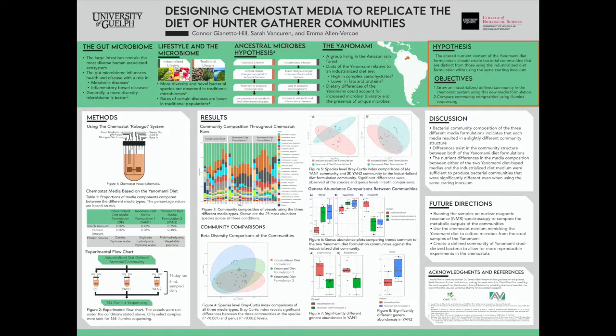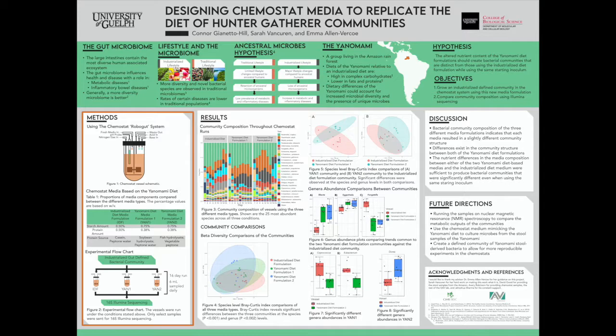So it is my hypothesis that growing a defined community in vitro in a media composition that replicates the Yanomami diet can produce a different community structure compared to an industrialized diet formulation. To test this, I'm going to be growing a community derived from an industrialized donor in a chemostat system, which I will explain in a minute, using new formulations to replicate the Yanomami diet. I will then take these communities and compare them using Illumina sequencing.